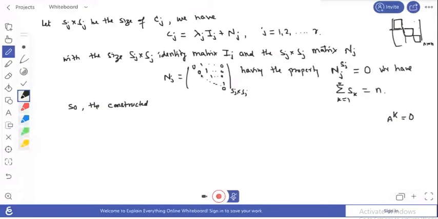If all diagonal entries are 0 in an upper triangular matrix, then that is a nilpotent matrix, and its order is the order of that matrix. This is a result in matrix theory. From that theory you can write that N_j of order S_j, the order of the nilpotent matrix, equals 0. This means if we multiply N_j S_j times, that equals 0. So we constructed a matrix.